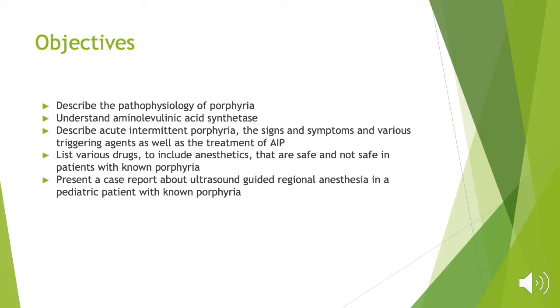We will be describing the pathophysiology of porphyria. We will be discussing aminolevulinic acid synthetase, also known as ALA synthetase. Next, we will describe acute intermittent porphyria, along with the signs and symptoms. We will review various triggering agents, as well as how to treat acute intermittent porphyria. We will discuss various drugs while focusing on common anesthetics that are safe and not safe in patients with known porphyria. Lastly, a case report will be presented on the use of ultrasound-guided regional anesthesia in a pediatric patient with known porphyria.